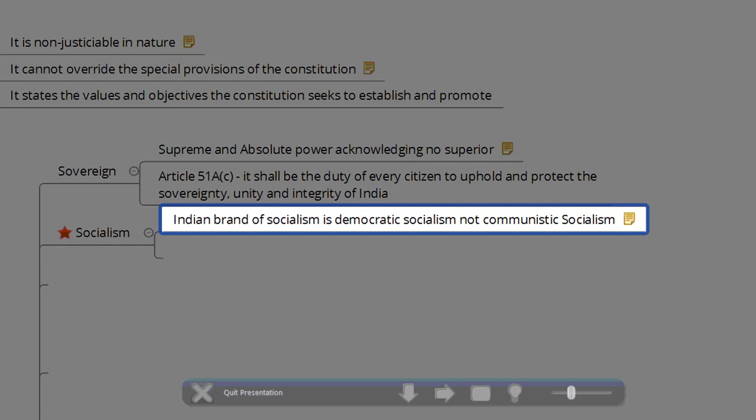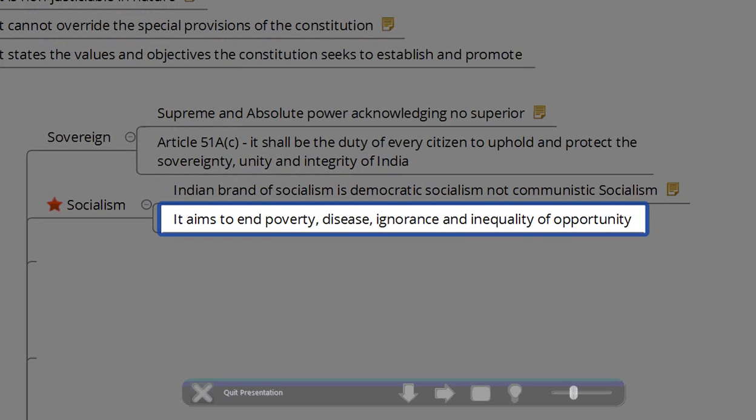The next part is socialism. Socialism as an adjective came into the preamble. It was added to the preamble by the 42nd Amendment of 1976 during the Indira Gandhi period, and that's the only amendment that we have made to the preamble so far. So what is socialism? Socialism is about ending poverty, disease, ignorance, and inequality of opportunity.